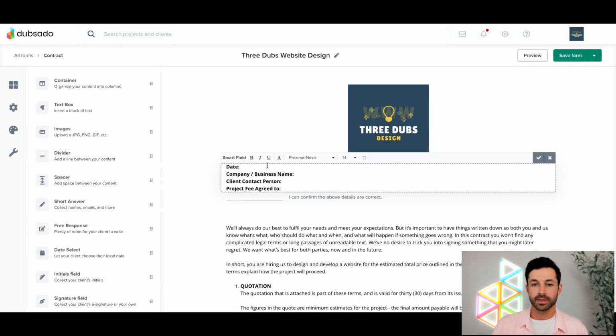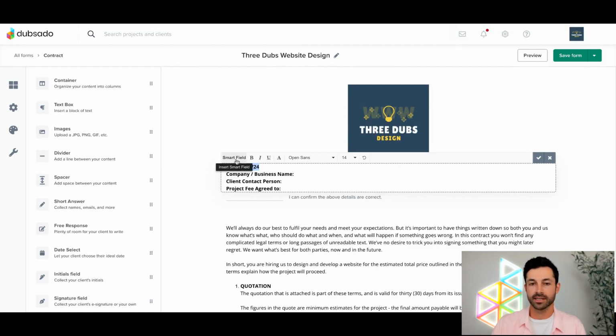So if I double click, I can set my cursor there in that date field. And instead of typing out a date, for example, today is the 26th. So if I typed in 8/26/24, there we go, 24, and I typed that out in my contract template, now that it's in this main master template, it's always going to show that exact date every single time I use this contract going forward. And I don't necessarily want that, right? I'm going to be sending out contracts today, maybe tomorrow, next week, right? That date is no longer going to be accurate. You'd have to update it each and every time. The way we can work around that is using a smart field instead of just plain text.